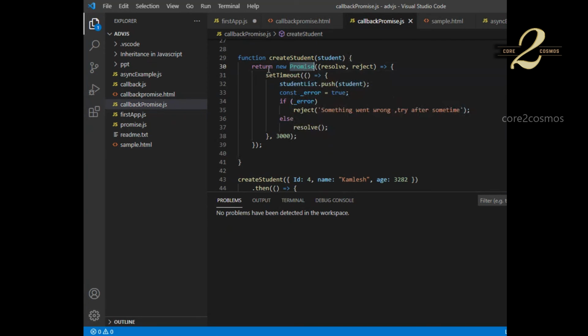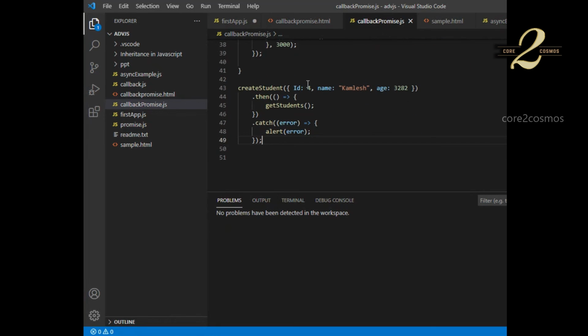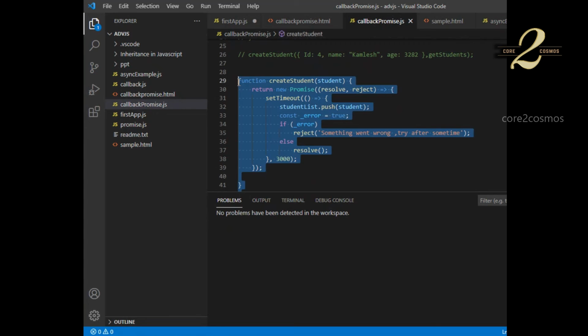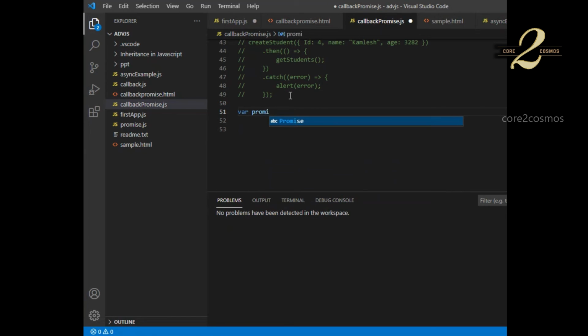Whenever we do HTTP calls, normally we use a promise for waiting and making multiple calls simultaneously. So that we can achieve using something called promise dot all. So maybe I will comment this line. So I will create a promise. Promise one equal to, we will say promise dot resolve.